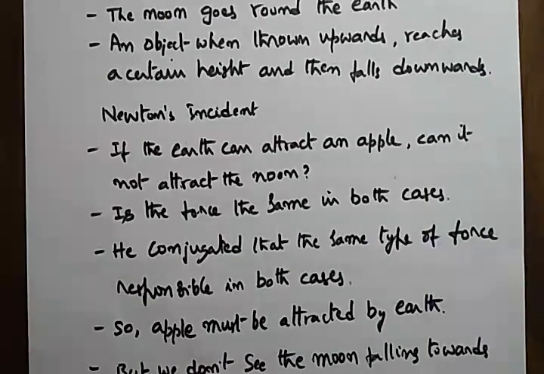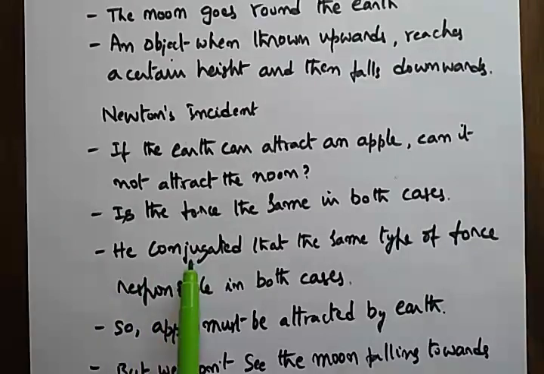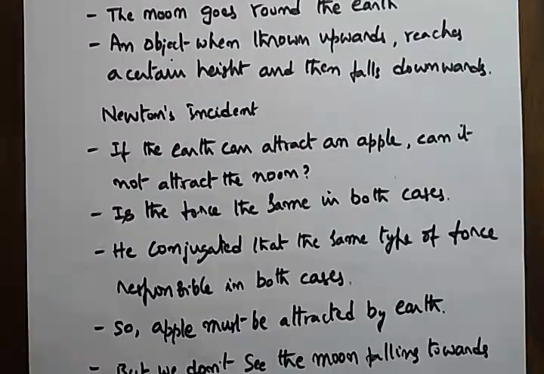Then he finally concluded, he conjectured, that the same type of force is responsible in both cases. Conjecture means without full understanding or without full information, but initially he is the first person to think that the falling apple onto earth and the moon going around the earth are both caused because of one type of force only.